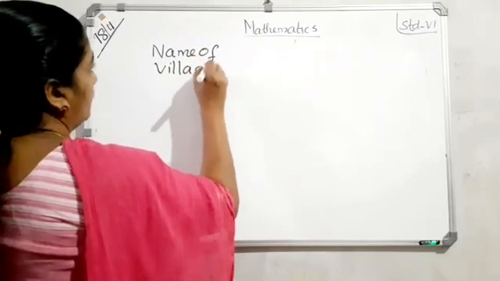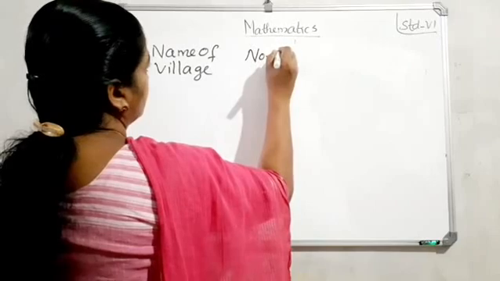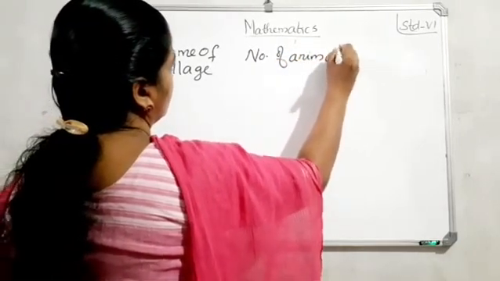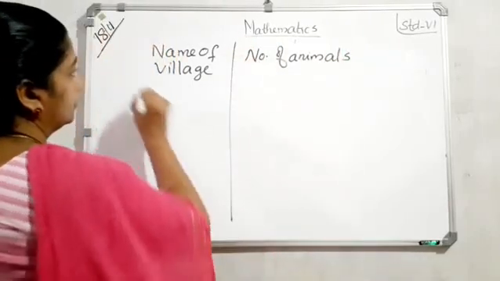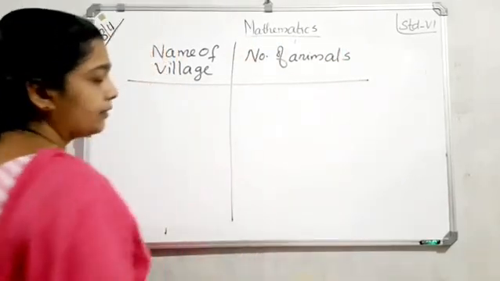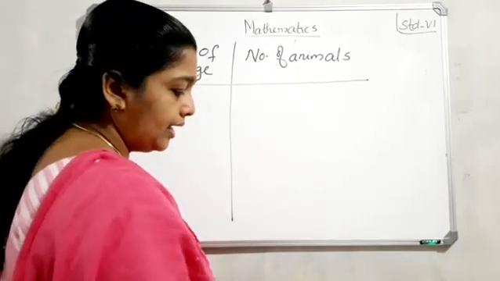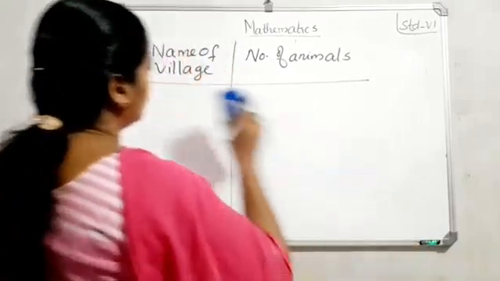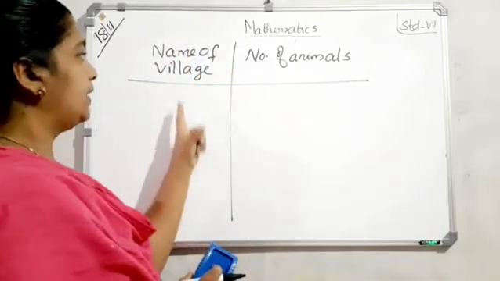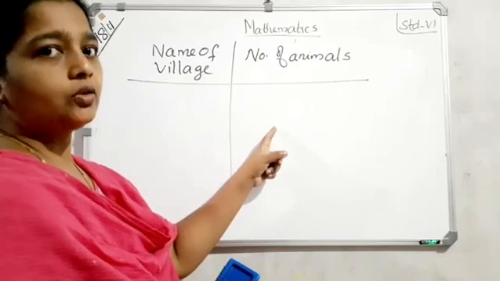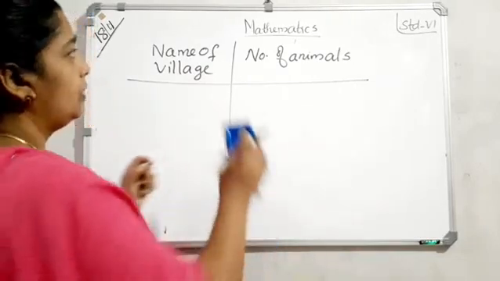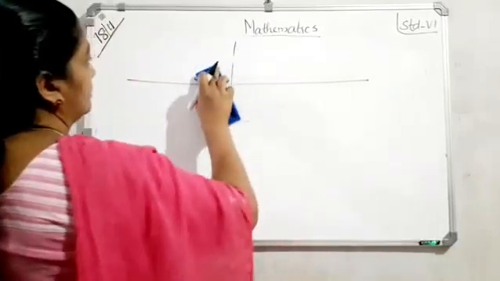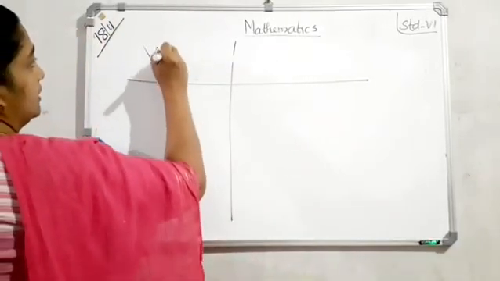So here first one, village A. Village A, and here we want to draw the picture, isn't it? Yes. So we can write first one, village A.